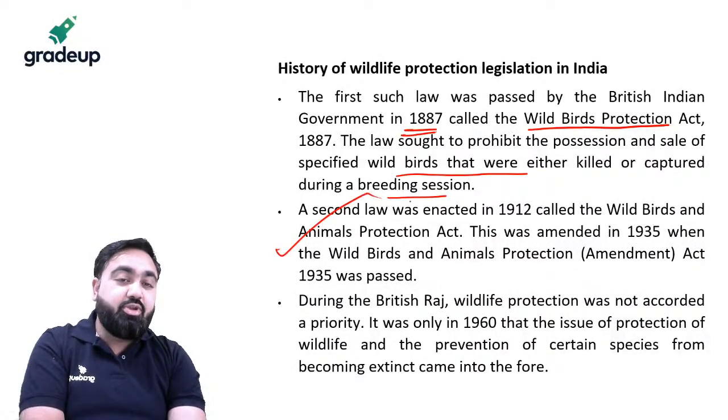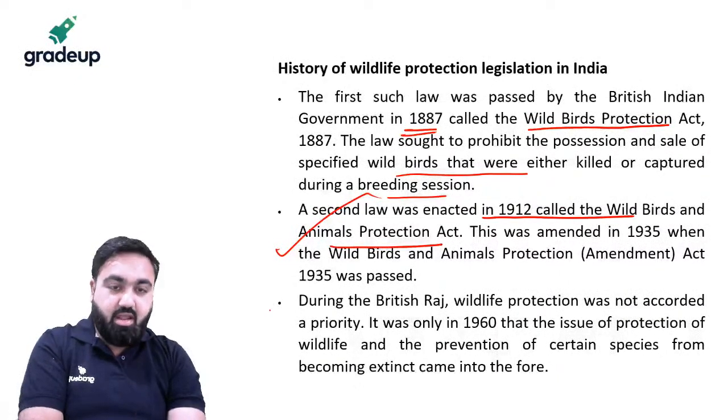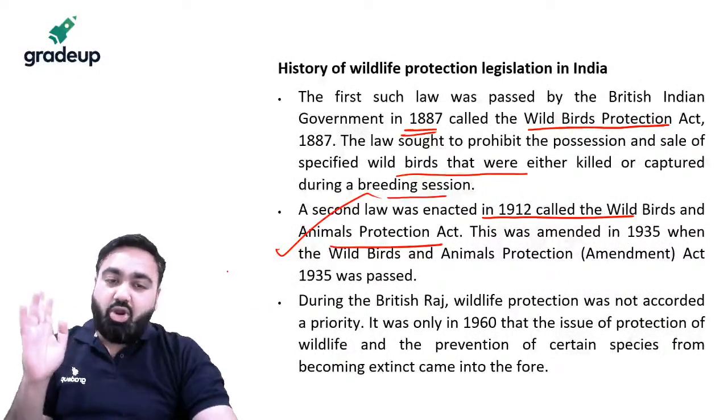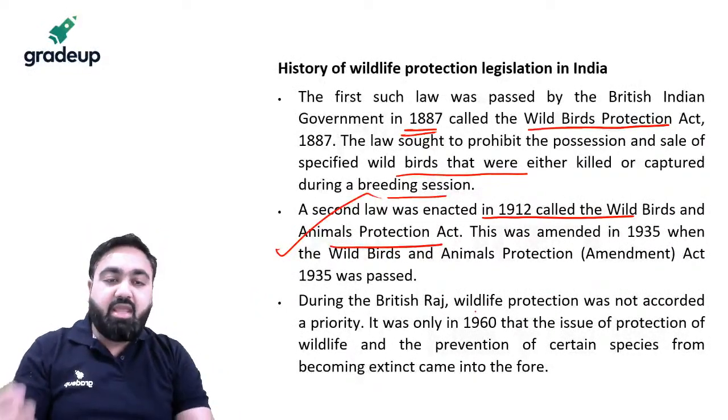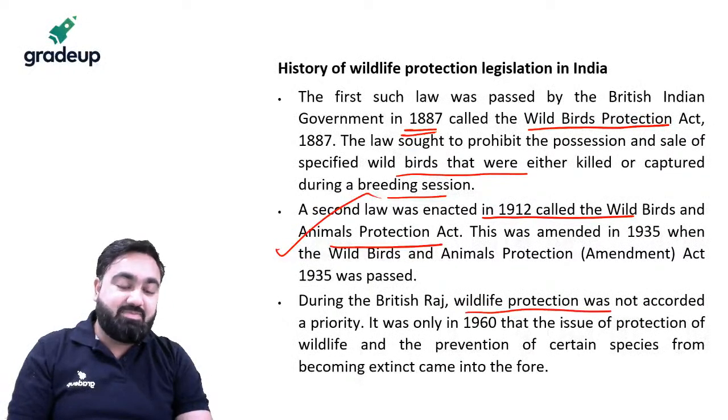The British then introduced a law in 1912 called the Wild Birds and Animal Protection Act. However, the British were not very strict with these laws because protecting our wildlife was never a top priority for them.